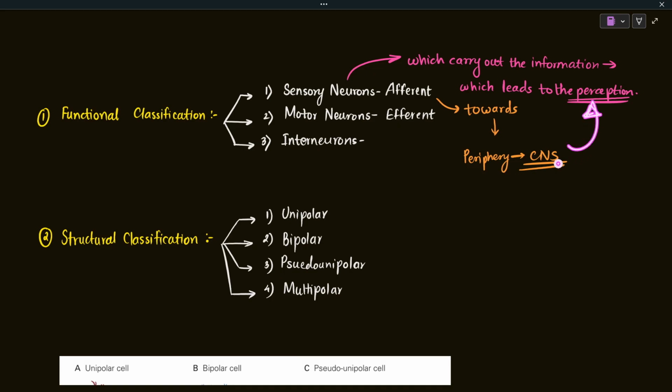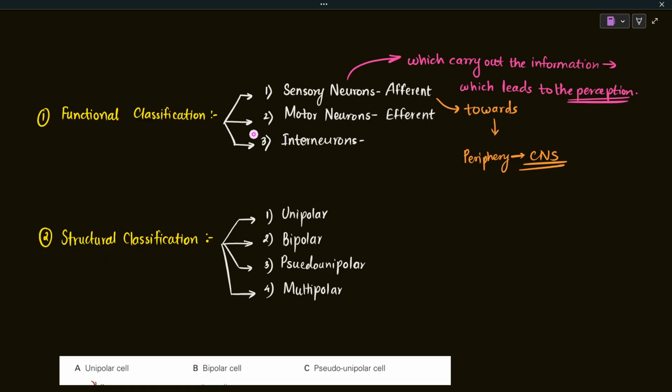Okay, I hope it is clear to you all, and that is why we also call the sensory neurons the afferent neurons. All of the sensory neurons are afferent neurons because they lead to sensation, and that information flow is from the periphery to the central nervous system. But it does not necessarily mean that all of the afferent neurons are sensory neurons, so vice versa is not true. Let me repeat it: all of the sensory neurons are afferent neurons, but not all afferent neurons are sensory in nature. I hope that is clear to you all.